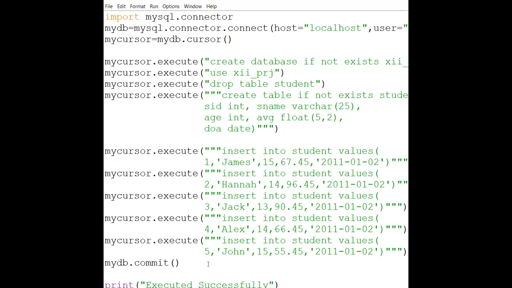So the next thing is, if I wanted to update something. Okay, what I wanted to update is, suppose I wanted to change the date of admission of John. Right now it is 2011-1-2. This I wanted to change. So the query will be update. So see, my cursor dot execute.